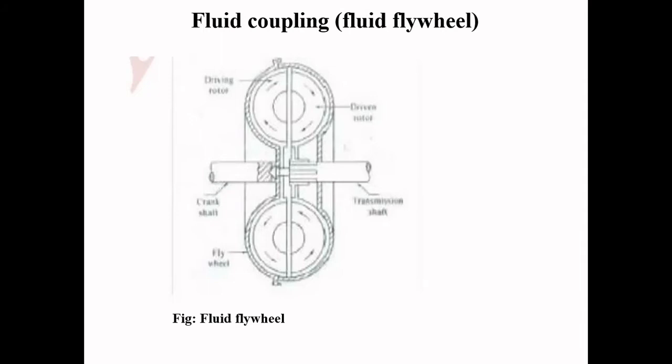Due to this, a centrifugal force is created. You can see the direction of the fluid. The centrifugal force of the oil makes the oil move outward radially. You can see the direction.